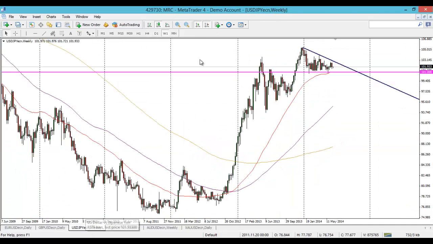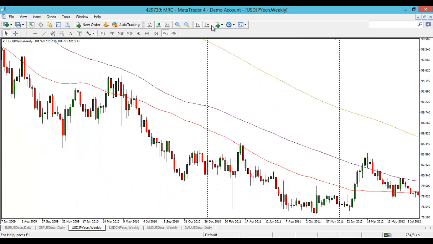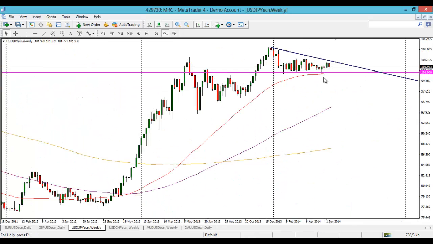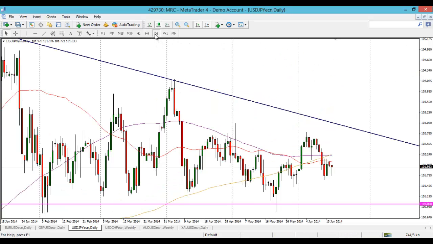Let's have a look at dollar yen. It's pretty much self-explanatory, to be honest. On this weekly, you can see we're just playing in between this sort of wedge pattern. Last week's weekly candle was a red candle, but we did have a bit of lower wick on that, so it could just be a slight retracement candle.